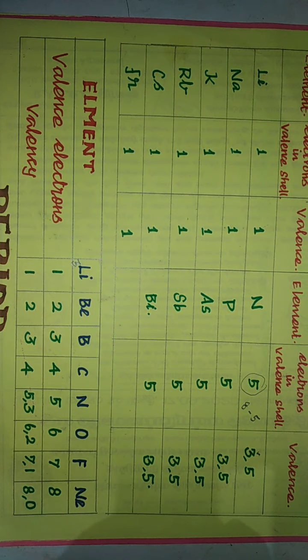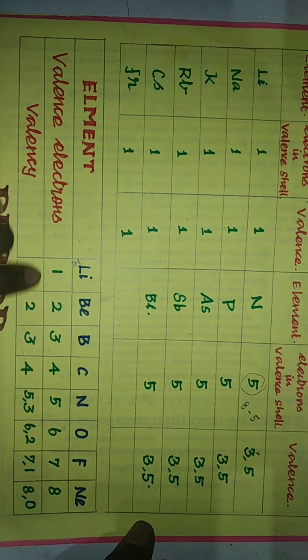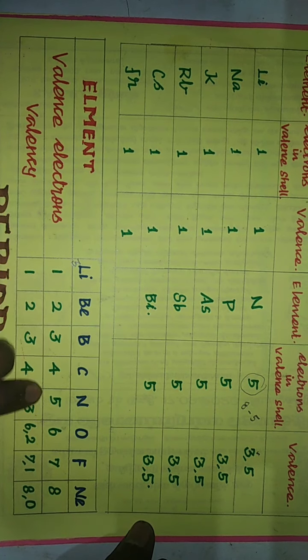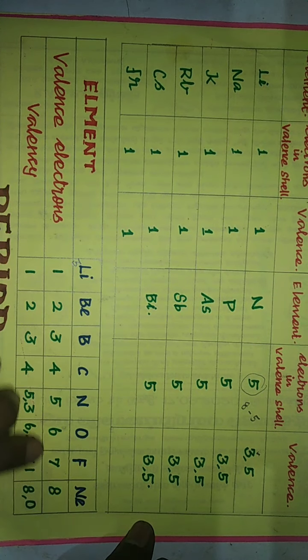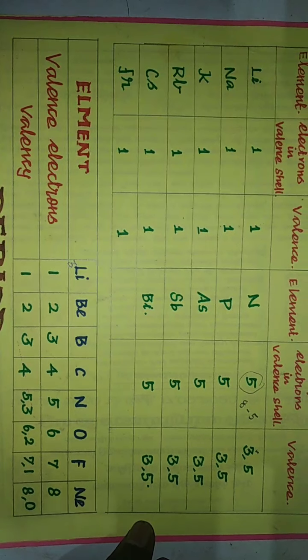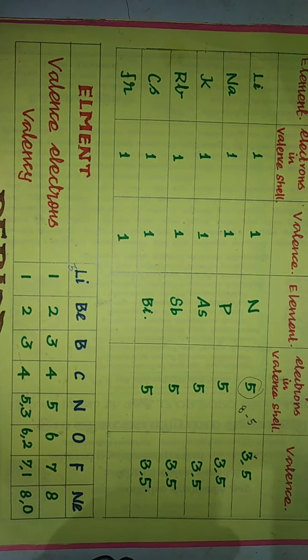So what will its valency be? It will be 0. Generally in the periodic table the noble gases possess 0 valency. So these are the period of elements. In a period of elements, since the number of valence electrons increases, valency also increases. So that we have discussed now.